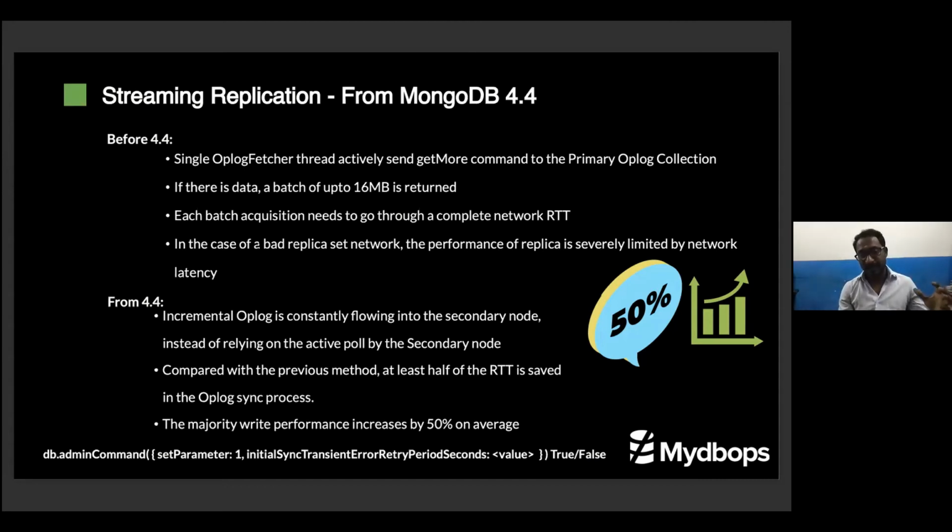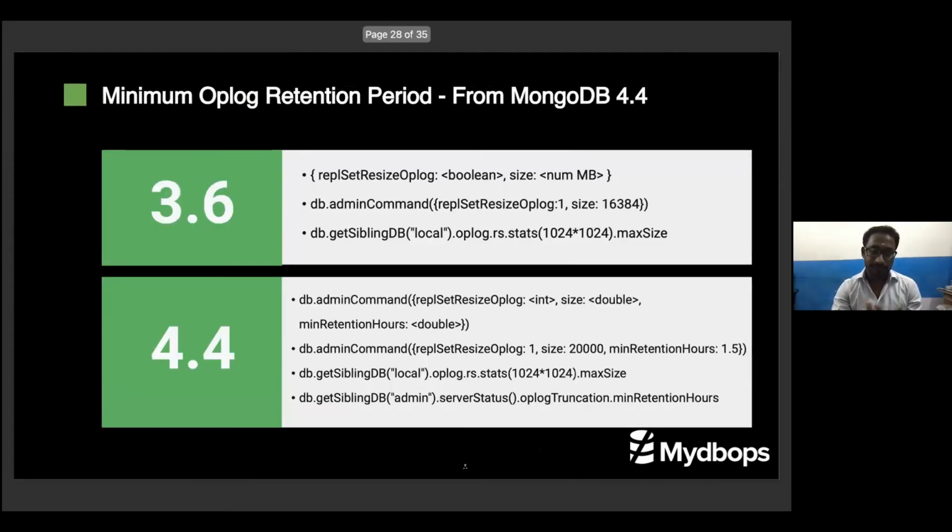Whenever you have an application with write majority, if you already have a write acknowledgement of 5 seconds, now the write acknowledgement will be 2.5 seconds. I'm just telling this for example. This is also controlled by the initial sync transmit error retry period seconds parameter. So using this parameter, you can control this.